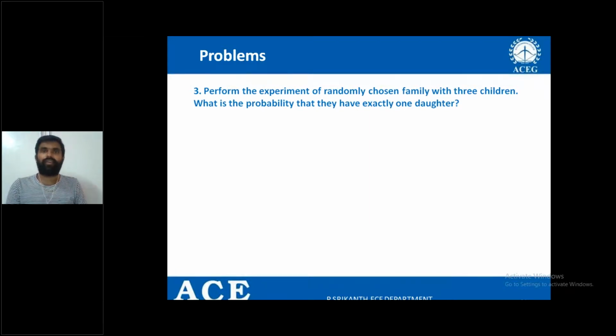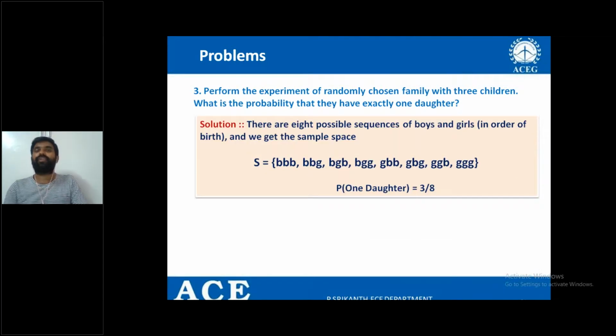3 boys, 3 girls, 2 boys and 1 girl, 1 boy. So that is the order you have to write. Boy, boy, girl. Boy, girl, boy. Girl, boy, boy. So how many possibilities are there? Total 8 possibilities. Out of the 8 possibilities, that is the sample space.